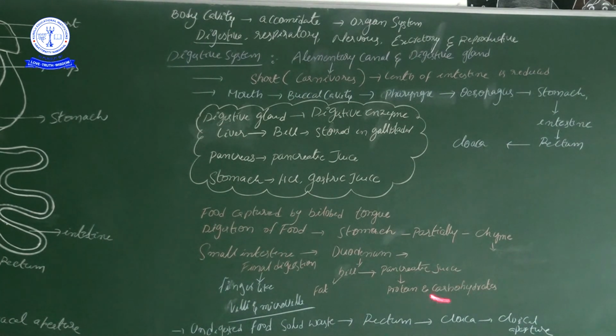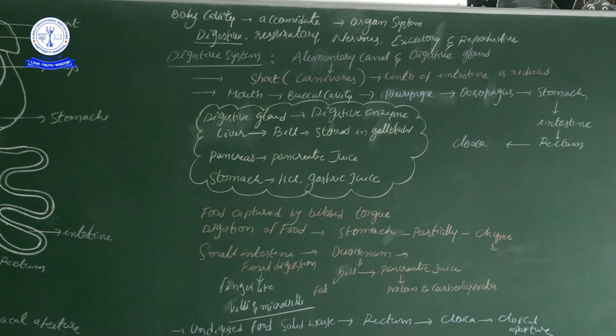For digestion of carbohydrates, there are enzymes for maltose, sucrose and galactose. These enzymes are secreted in the pancreatic juice. That pancreatic juice plays an important role in the digestion of proteins and carbohydrates.